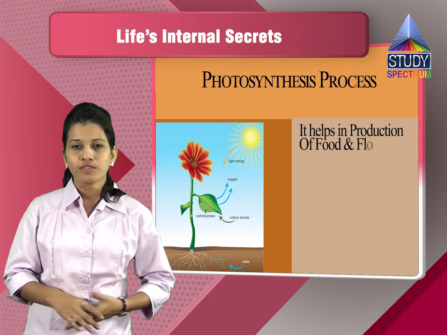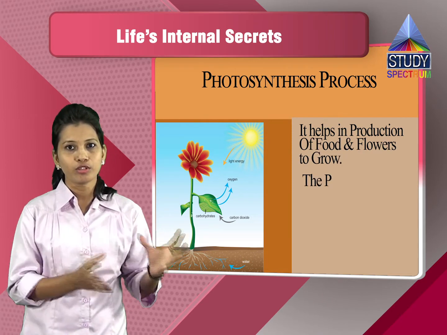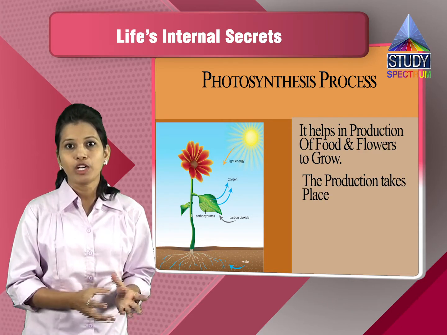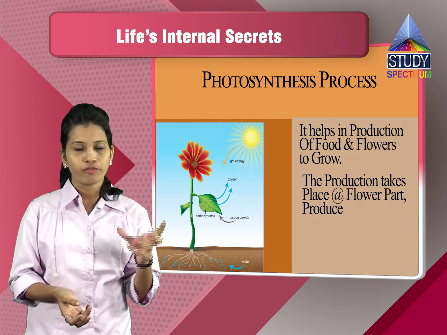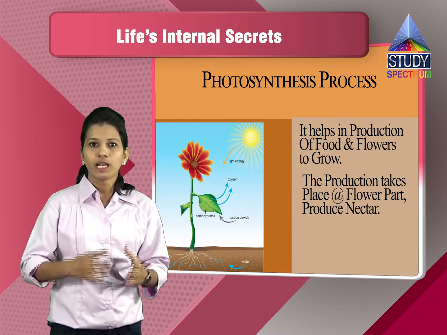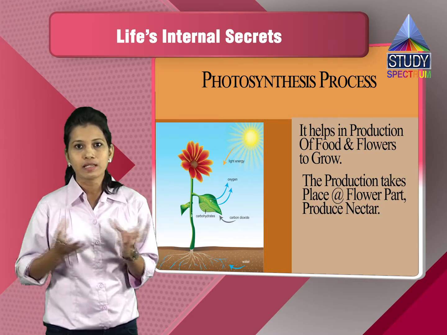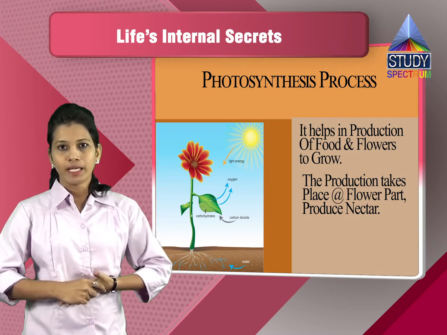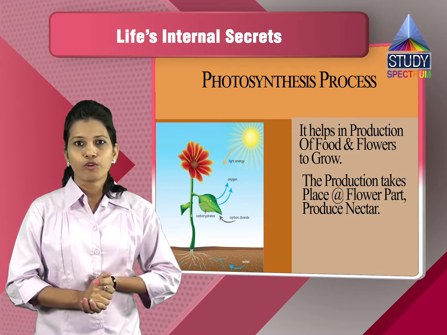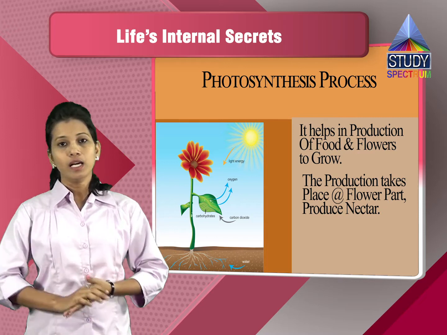These are all the processes which are there, and this food enters into the flower part to produce the nectar as well. In the flower we have nectar and all. So this is nothing but the starch which is converted into the nectar. So we have the photosynthetic process which takes place in the leaf.